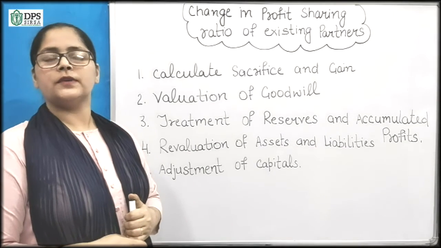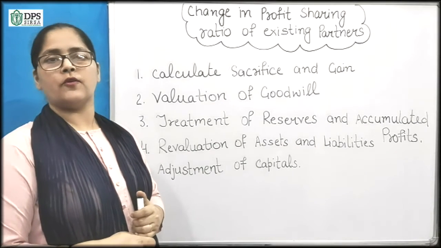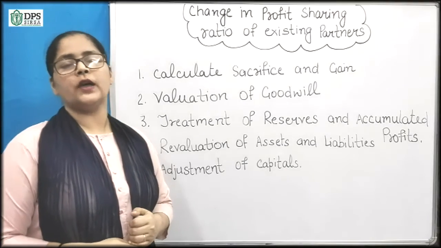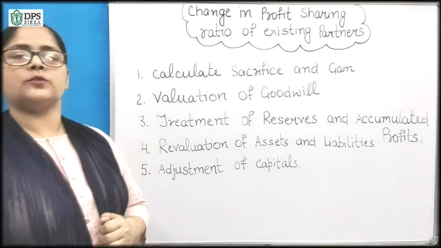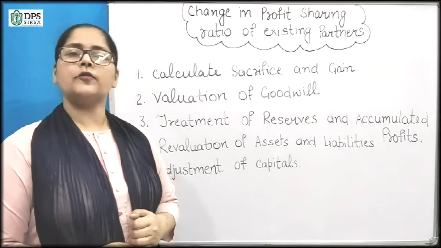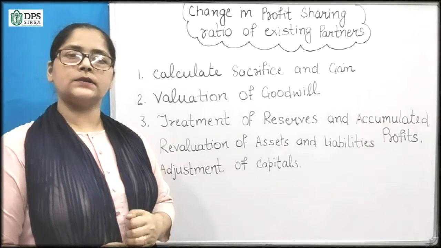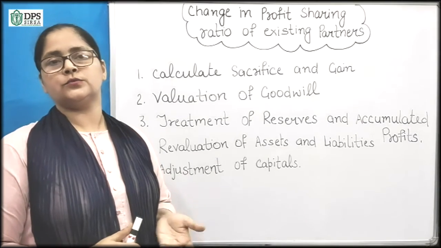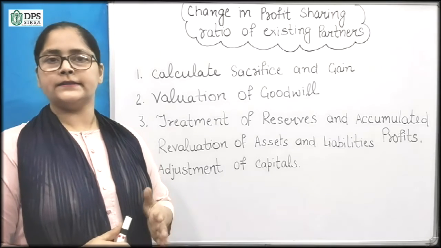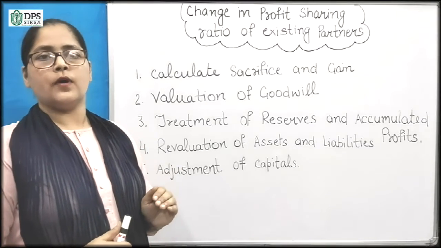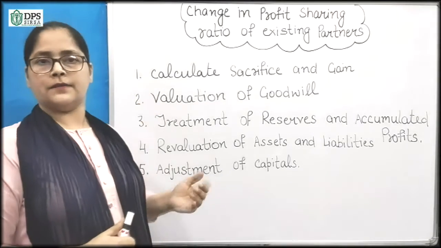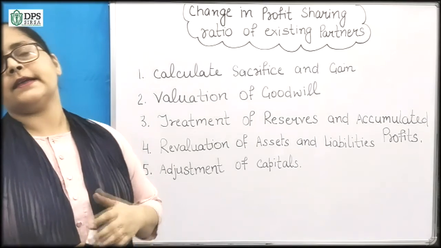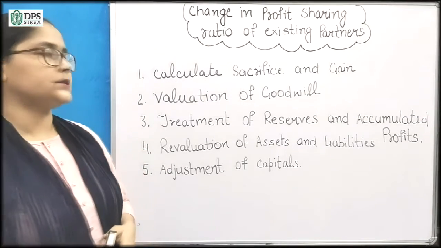Students, today we are doing change in profit sharing ratio of existing partners. As you know, we are doing the chapter change in profit sharing ratio of existing partners. When partners think that their ratio should change, what do they do after deciding that? First of all, they calculate sacrifice and gaining. So, sacrificing and gaining ratio is calculated.